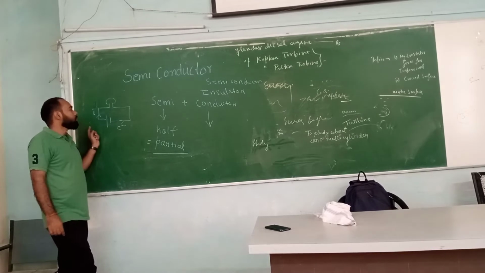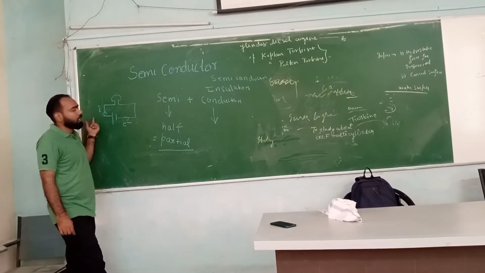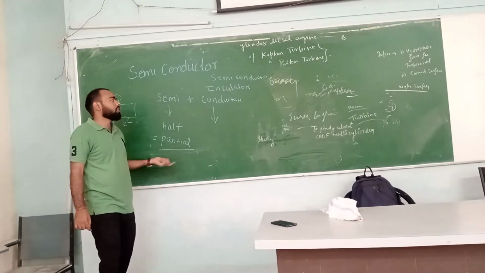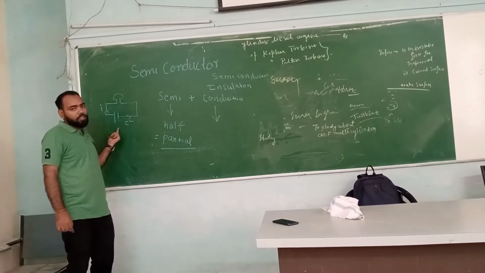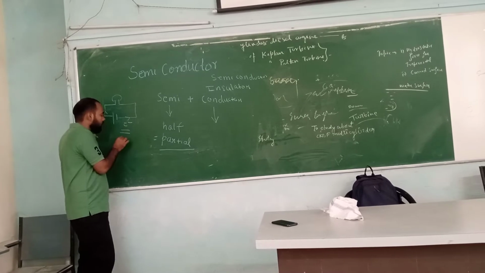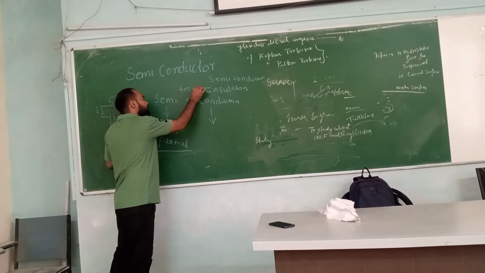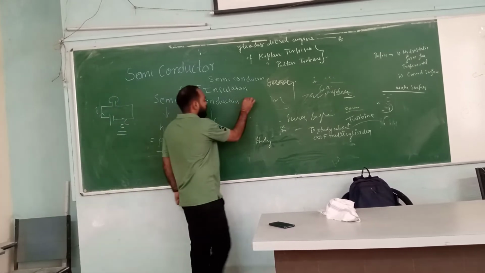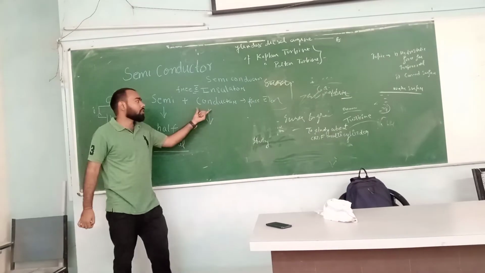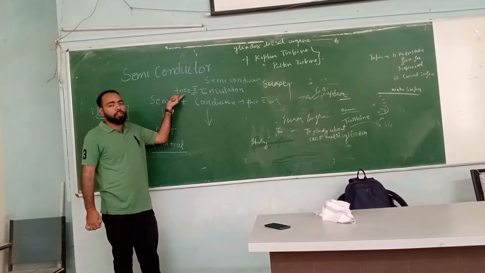So what I mean to say is that this is a conductor material, because on giving a very small potential difference, it starts conducting. But the case is different for an insulator. If we give a very high potential difference, it is still not going to conduct, because the main reason is there is no flow of electron, or I mean to say there is no free electron. In an insulator there are no free electrons, and in conductors there are free electrons. The main reason for conductors conducting is that they have free electrons, and the main reason for insulators not conducting is that there is no free electron.